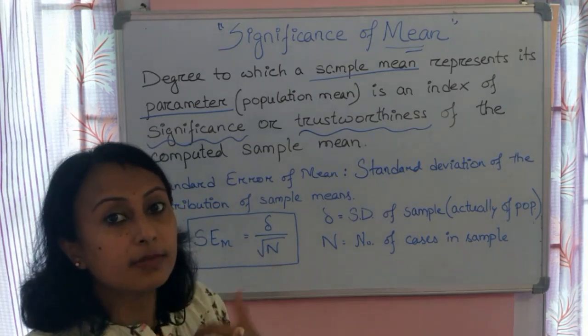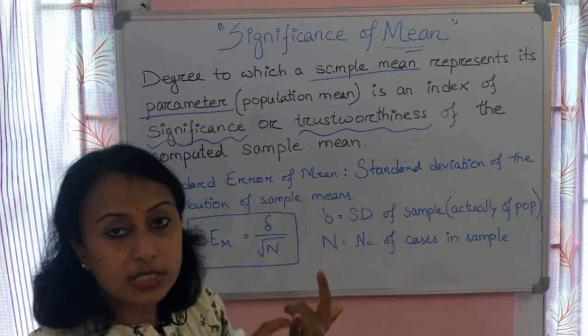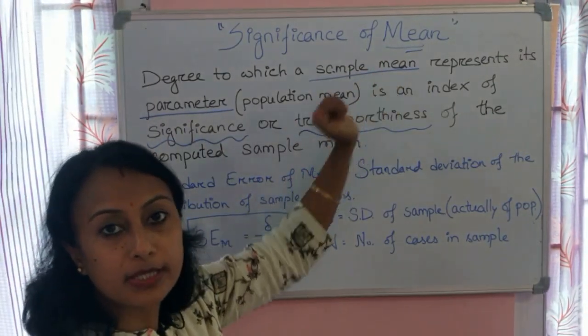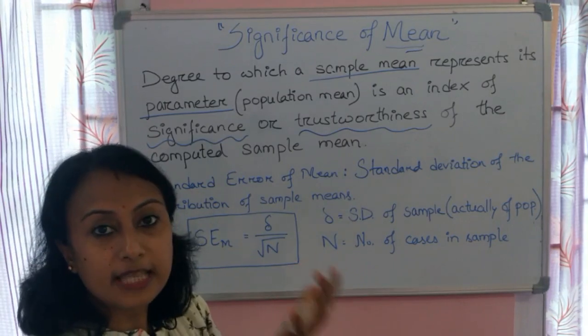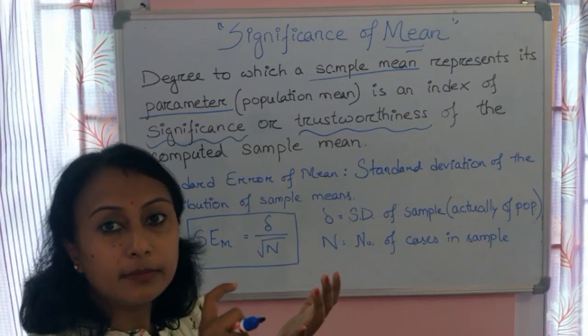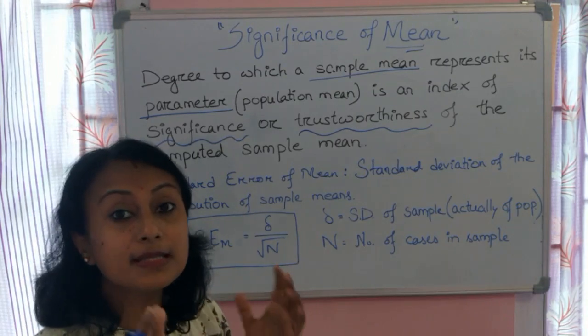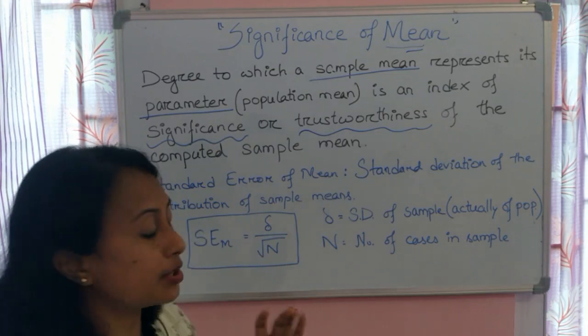And anything of the population, suppose the mean of population, median of population, quartile deviation of population, is called a parameter. When you calculate the mean, median, quartile deviation or standard deviation of a sample, it is called statistics, and anything of the population is called a parameter.